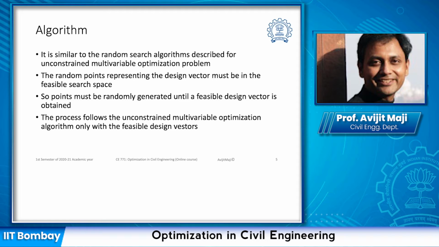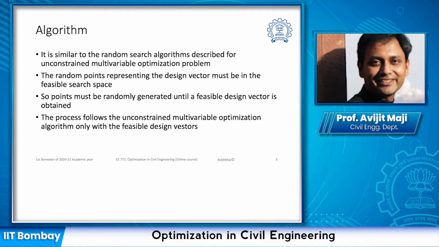And in case of random jumping method, if you recall, we had created a huge point cloud or a huge point database and looked into the objective function value. So if we predetermine that we want to create, say, 1000 or 2000 or whatever the number of points we want to generate, we have to ensure all those points are feasible. We have to keep on generating until it meets the feasibility criteria. Essentially, we can actually use the random search methods which we had discussed for the multivariable optimization problem.